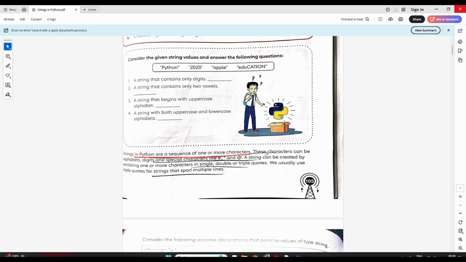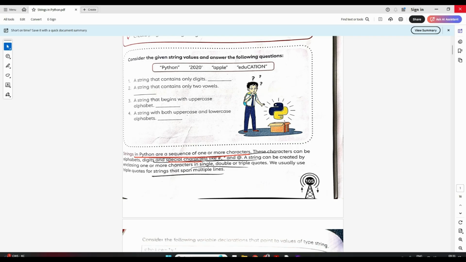These characters can be alphabets, like in Priyanka we have all alphabets, right? We can have digits also, right? We can have maybe Priyanka@83, right? So here 83 is my digit. So a string can be an alphabet, a digit, or a special character also, okay?